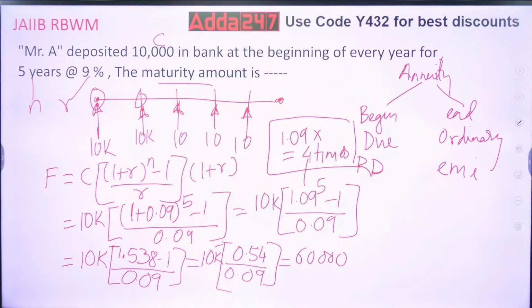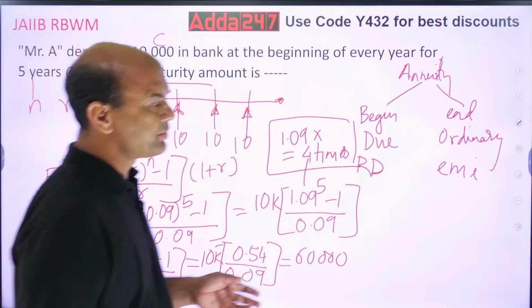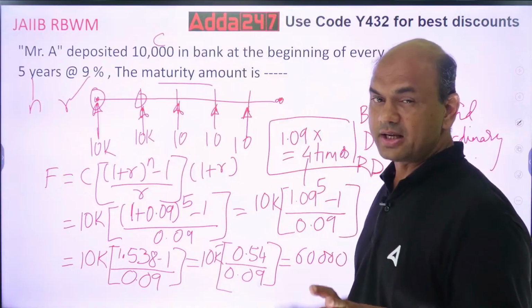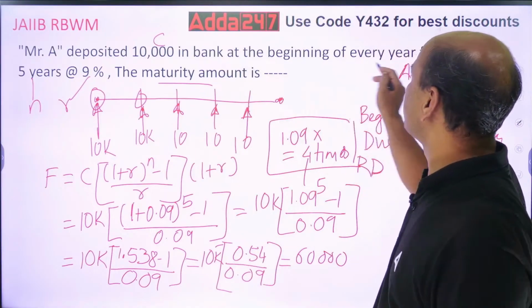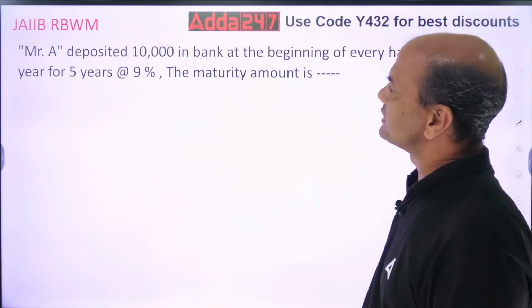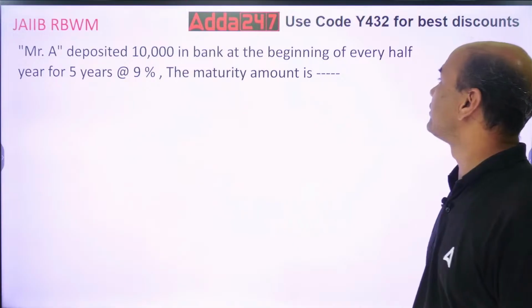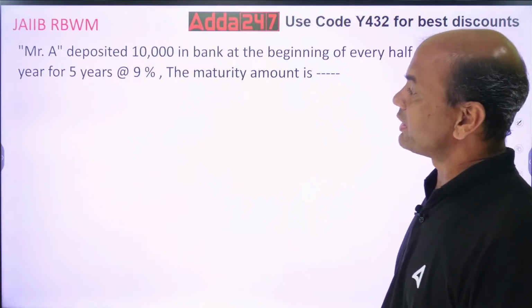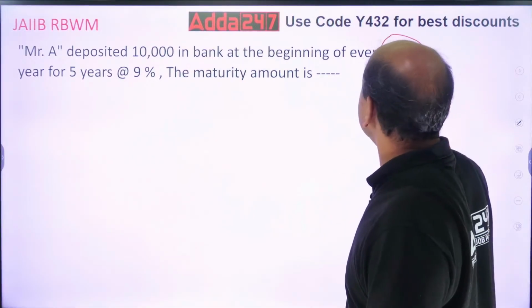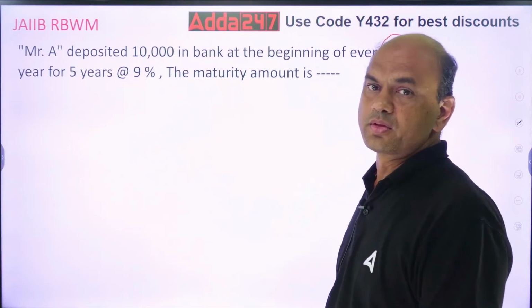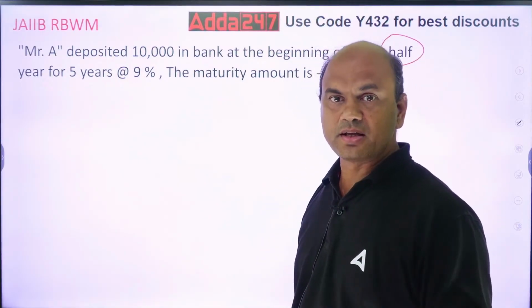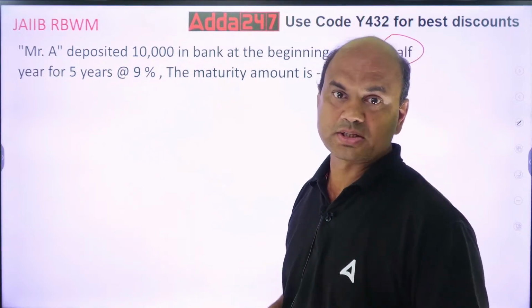Got it clear? Now similar problem you will see in the next. Next problem is similar but slight difference. Now see the difference. Year beginning of every year. Now look at the second problem. Mr. A deposited 10,000 in the bank at the beginning of every half year for 5 years at 9%. Only one thing is changed: every half year. So what happens now? If you take half year, what happens? Immediately things change.